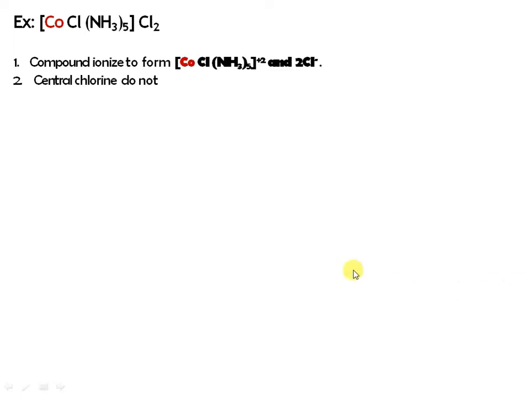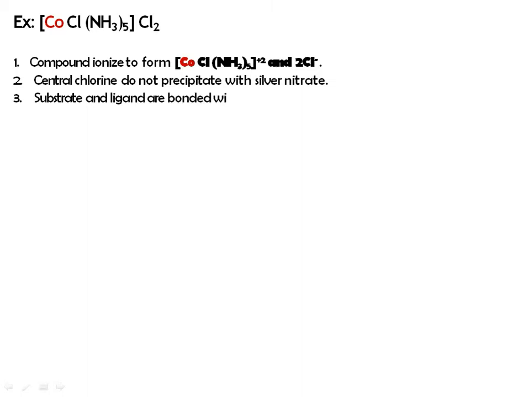Compound ionized to form, okay, means after ionization of this [Co(NH3)5Cl]Cl2, you will get these two ions: that is [Co(NH3)5Cl]2+ and 2Cl minus. Then the central chlorine does not precipitate with silver nitrate. Substrate and ligands are bonded with coordination bond.